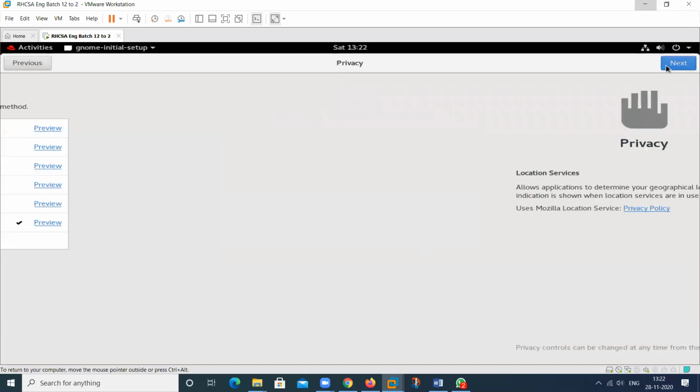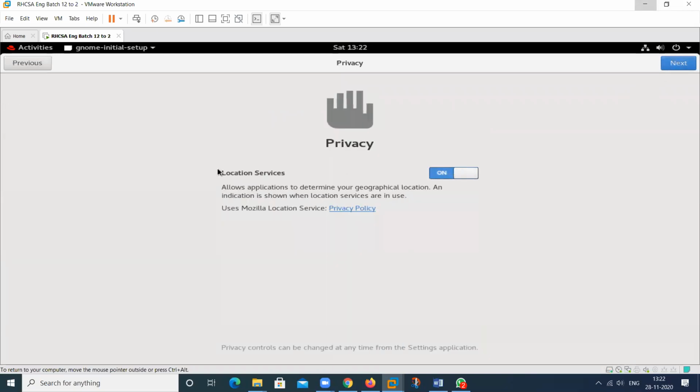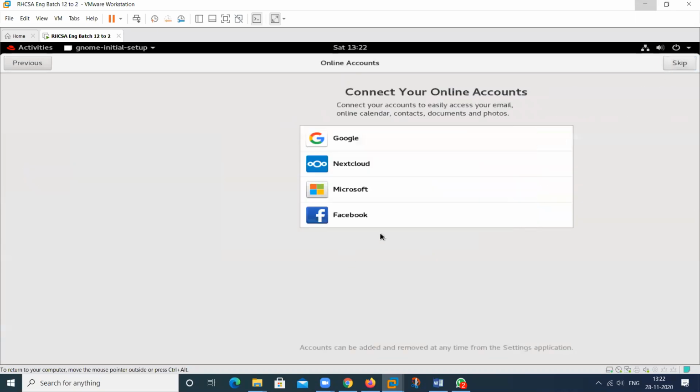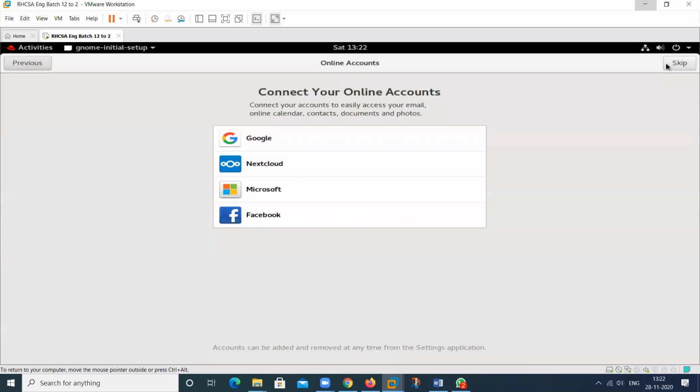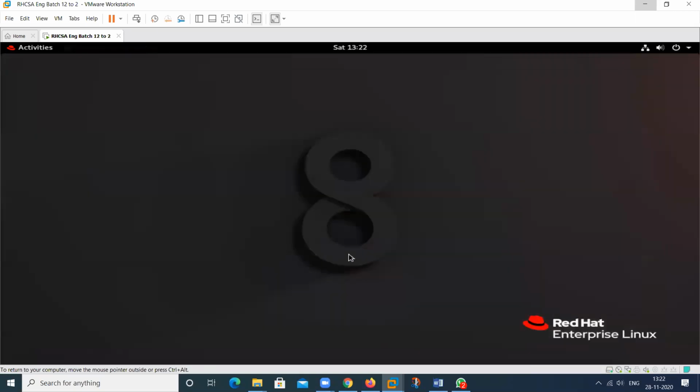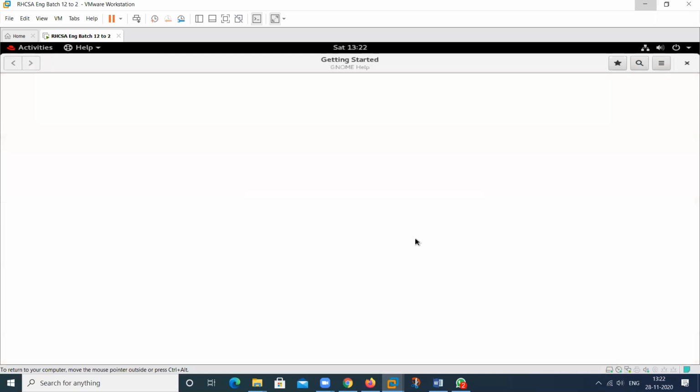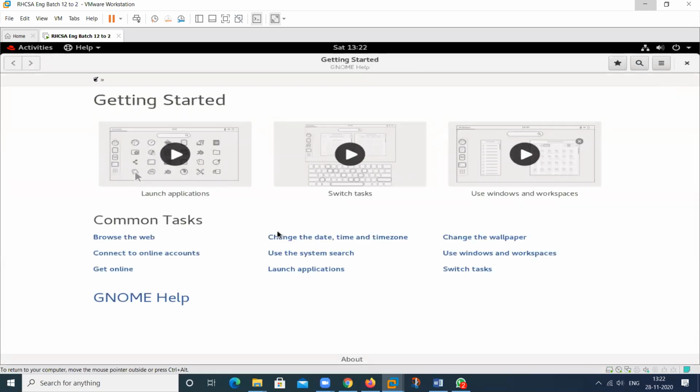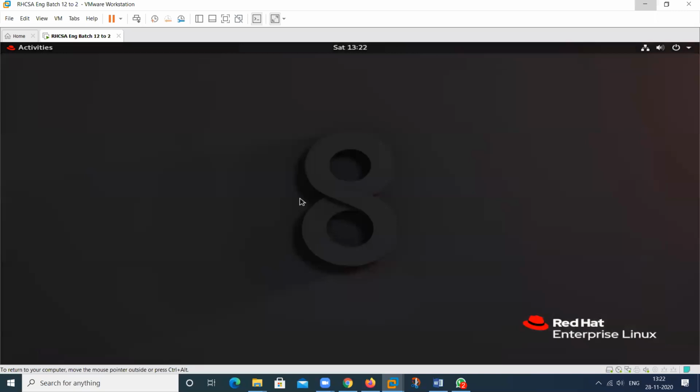Then next, then this is the location. If you want to turn off this particular location, then turn it off, and if you want to turn it on, then turn it on. Then next here, then skip this particular one, then start this one. So this is the information regarding the installation, what type of information you should provide for the different wizards.